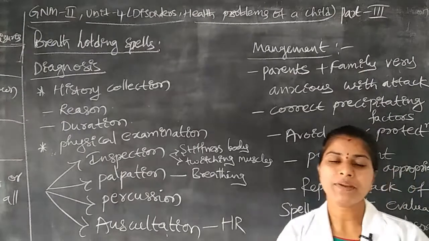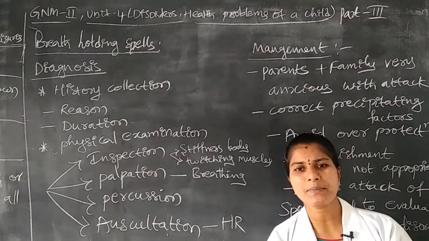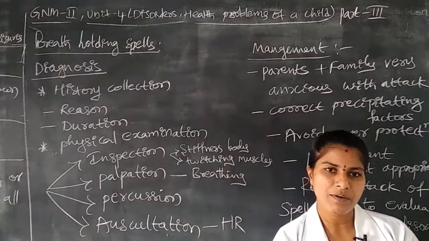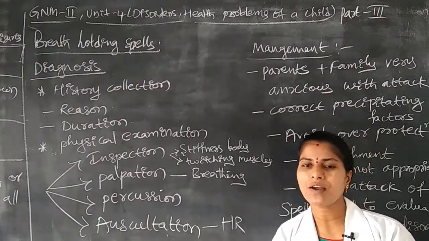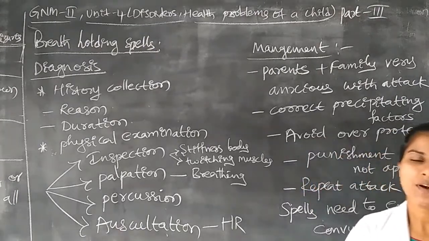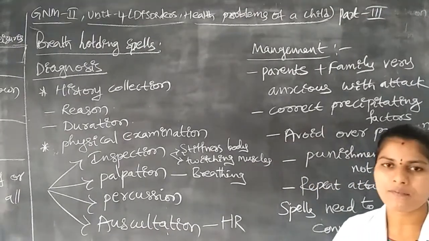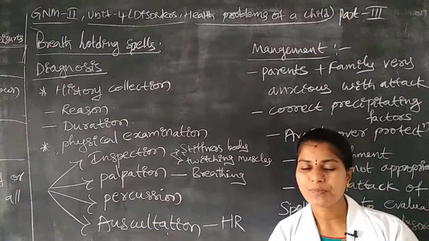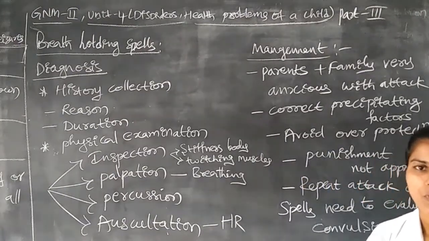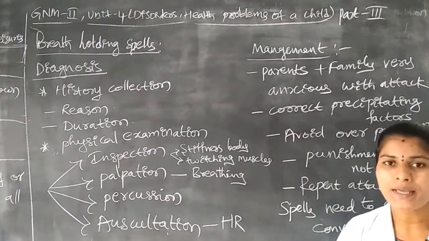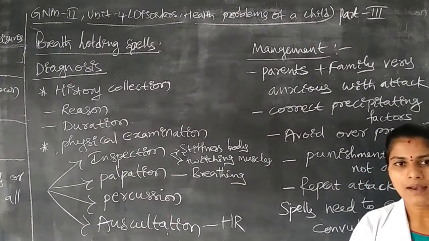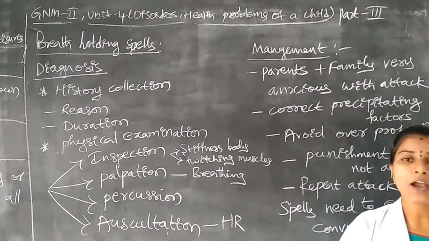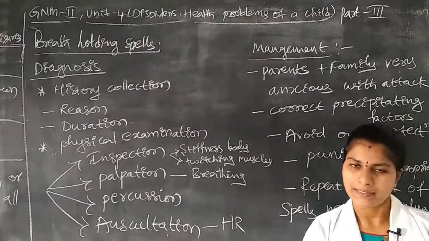Okay, once you give severe punishment to the children, the children will have one problem, that is the stoppage in breathing, that leads to the complication of convulsions. Okay, for prevention of convulsions we do not give any punishment to the children. Okay, how to improve their behavior to the normal? Okay, that is the type of teaching we have to provide to the mothers.